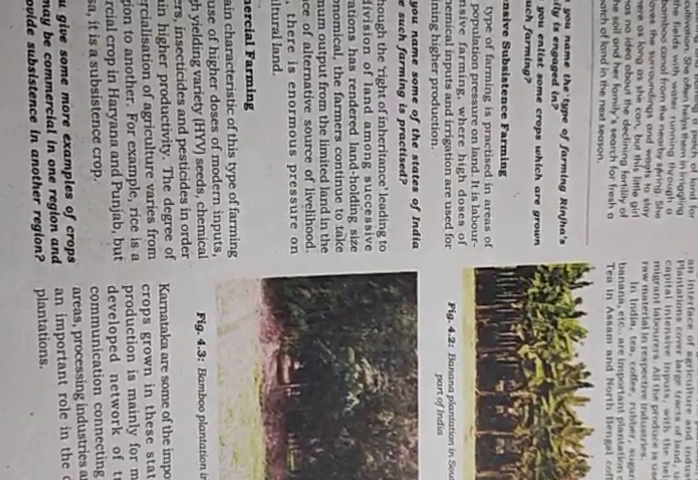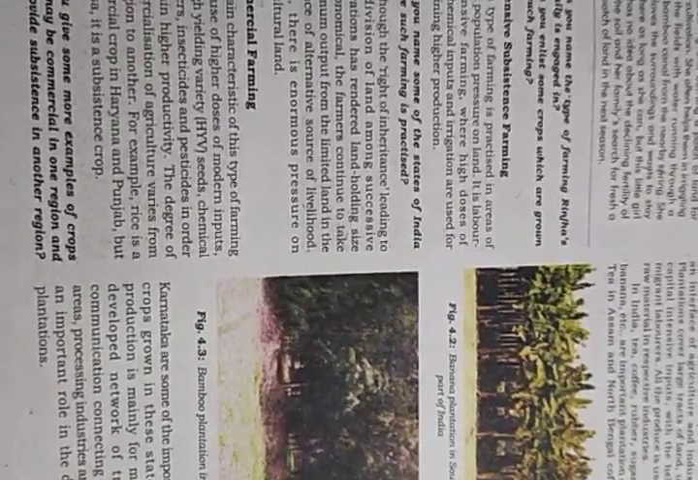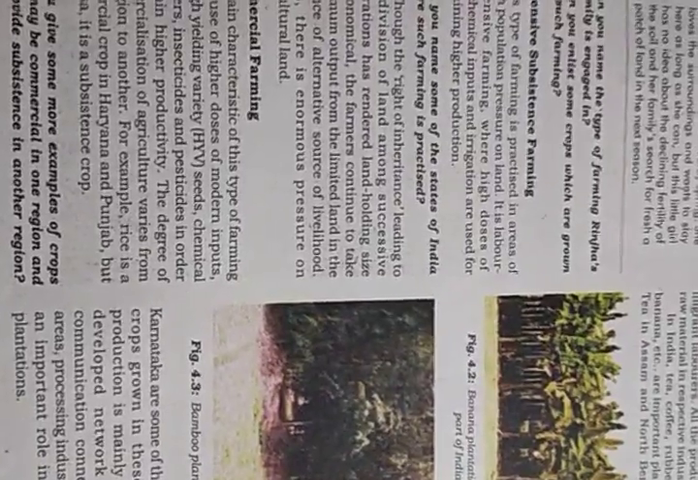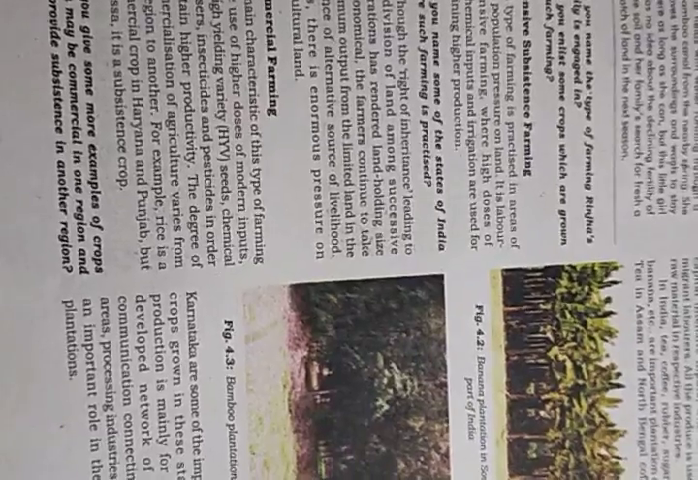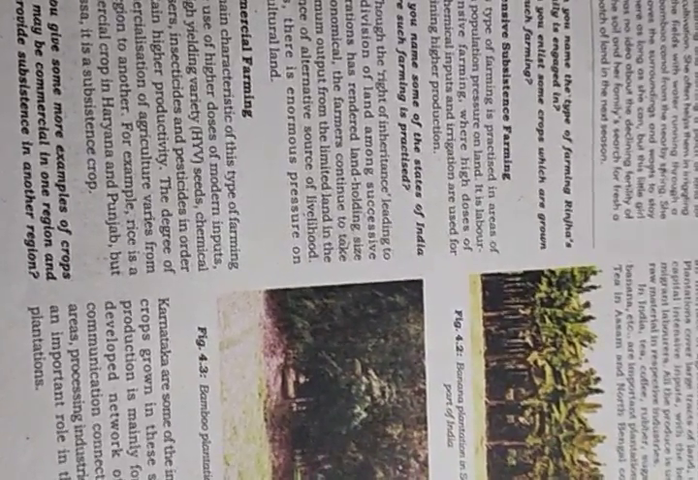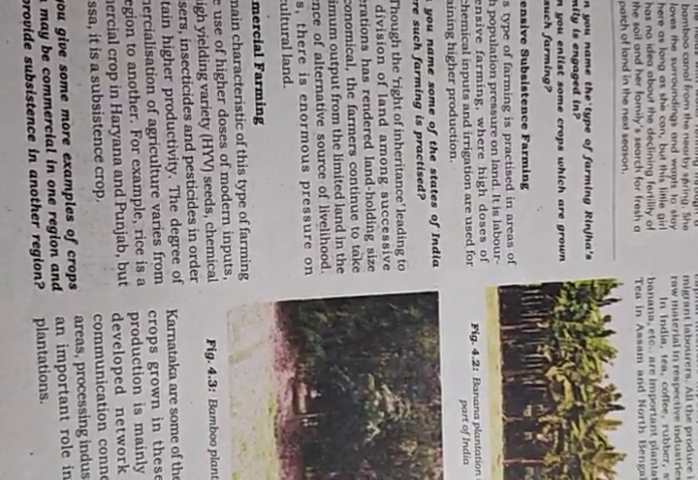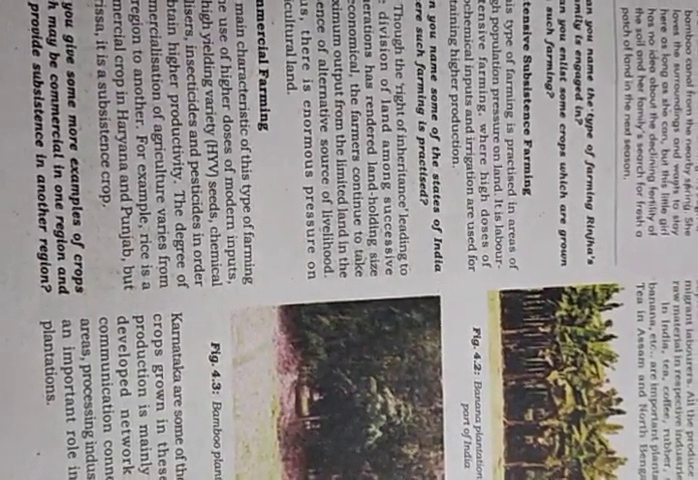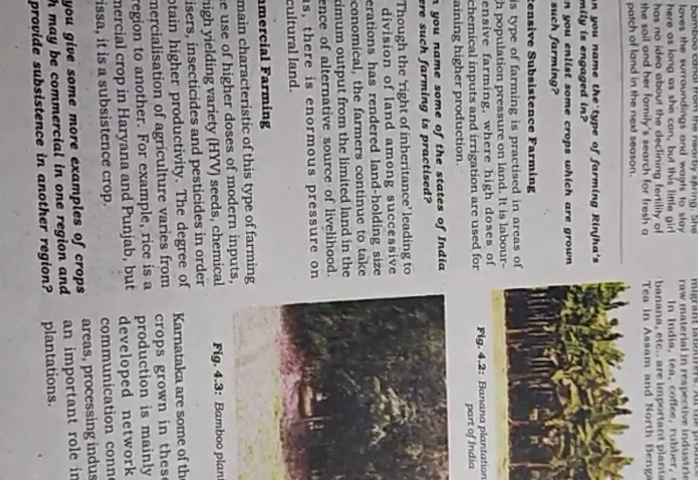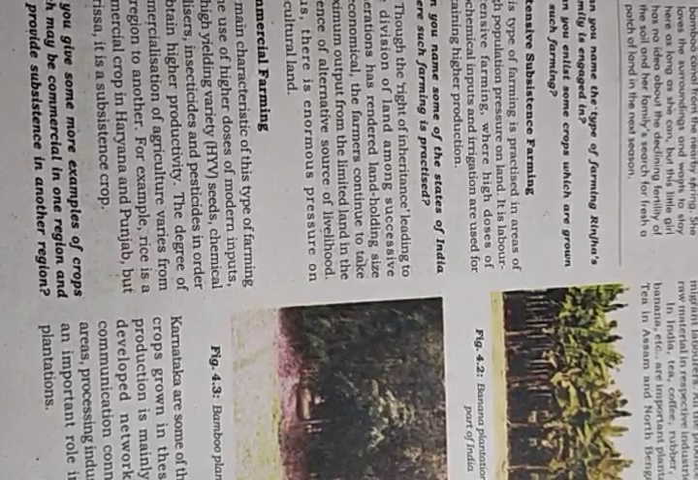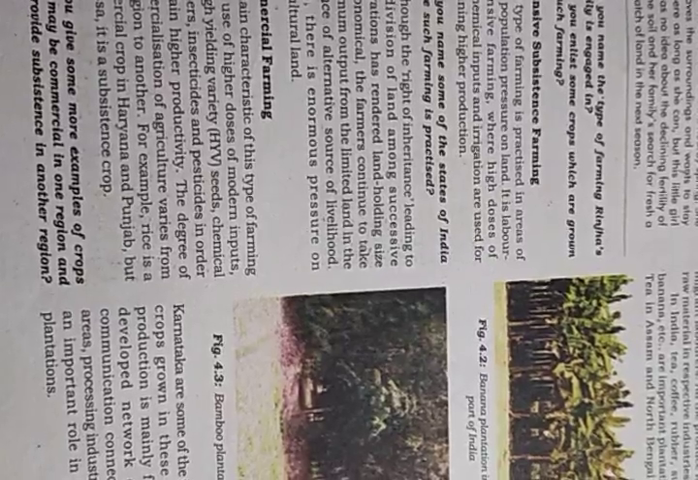Understood? So what is the difference between primitive subsistence farming and intensive subsistence farming? In primitive, farming is practiced on small patches of land. In intensive, farming is practiced on bigger land holdings. Again, in primitive the tools used are also primitive, that is old tools for agriculture. But in intensive, modern inputs are used like fertilizers, HYV seeds, etc. These all are modern.